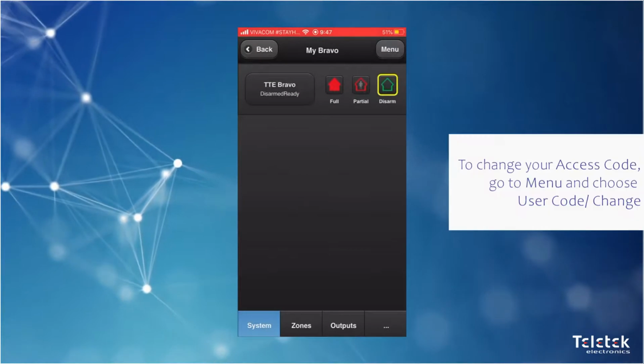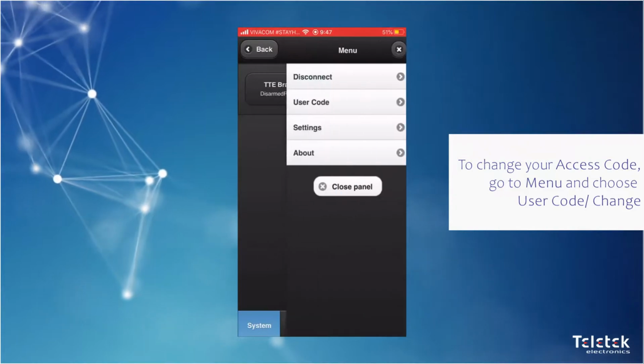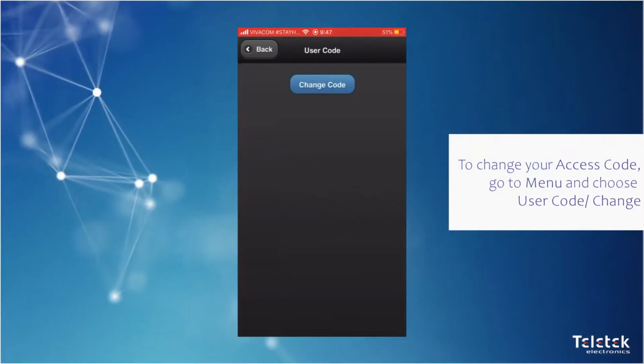You can use the menu of the mobile application to change your access code. Go to Menu, User Code, Change.